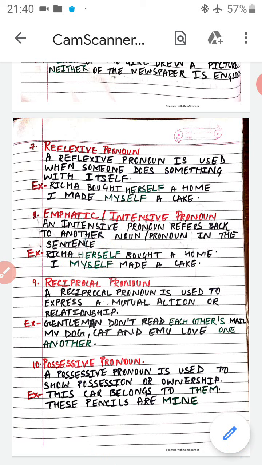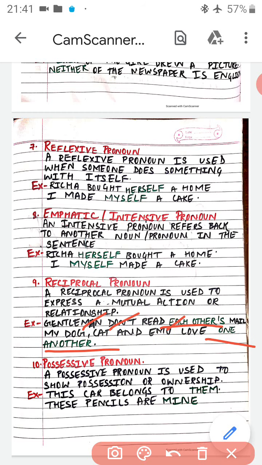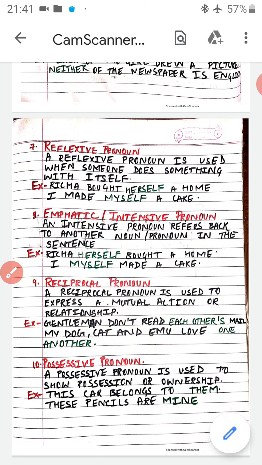Gentlemen don't read each other's mail. So those who are gentlemen, they don't read each other's mail. One gentleman does not read another gentleman's mail. So each other is a reciprocal pronoun. My dog, cat and emu love one another. So here the dog, cat and emu, all of them love each other. If the dog loves the cat and emu, the cat and emu also reciprocate the love of the dog. So they are reciprocating the actions of each other. So that stands for reciprocal pronoun.